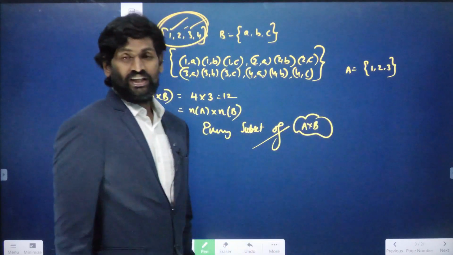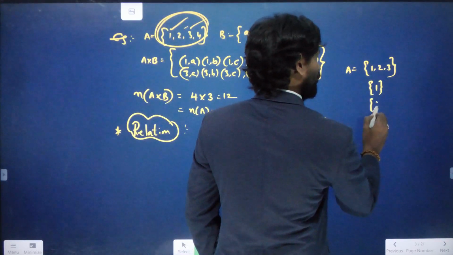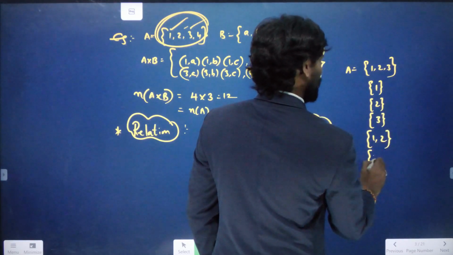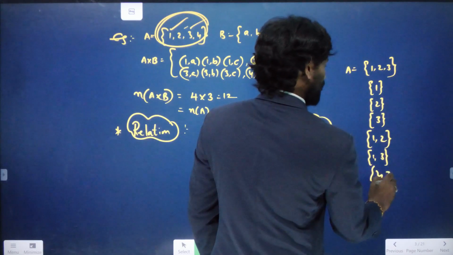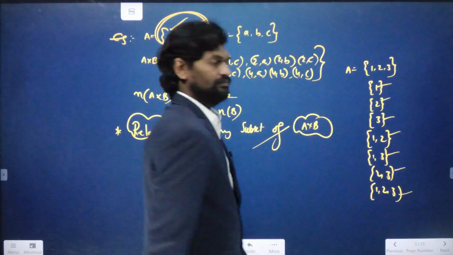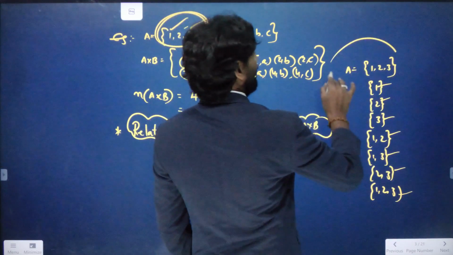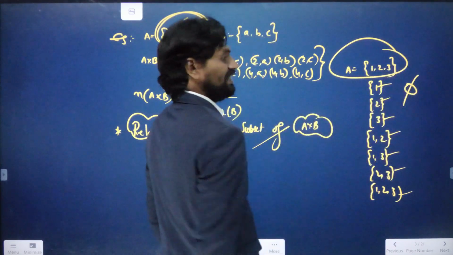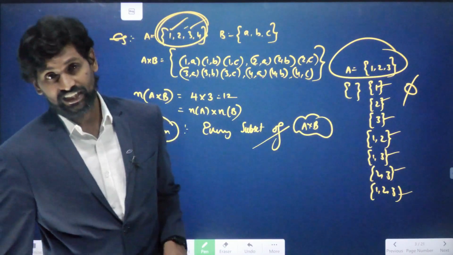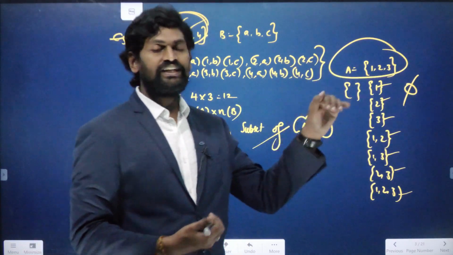There are 3 elements. If you want to write some subsets for this, I can write only 1 as a set, only 2, only 3, 1 comma 2 as a set, 1 comma 3 as a set, 2 comma 3 as a set, and 1, 2, 3 as a set. So 1, 2, 3, 4, 5, 6, 7. These many subsets are there in set A, and also an eighth one, which is the empty set. Empty set means there is no element in the set. The empty set is always a subset of every set. Total 8 are there.